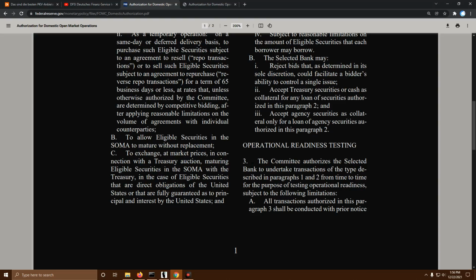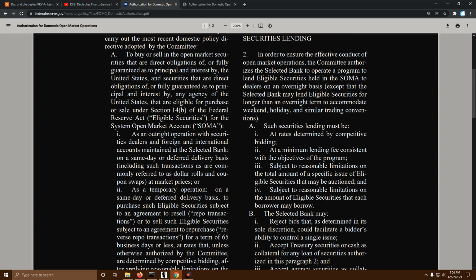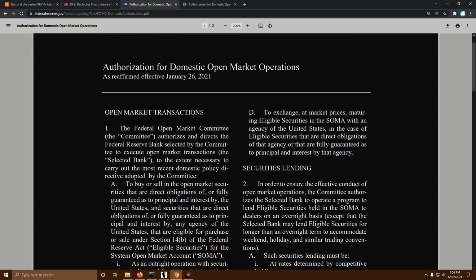C. To exchange at market prices in connection with the Treasury auction maturing eligible securities in the SOMA with the Treasury in the case of eligible securities that are direct obligations of the United States or that are fully guaranteed as to principal and interest by the United States, and to exchange at market prices maturing eligible securities in the SOMA with an agency of the United States in the case of eligible securities that are direct obligations of that agency or that are fully guaranteed as to principal and interest by that agency.